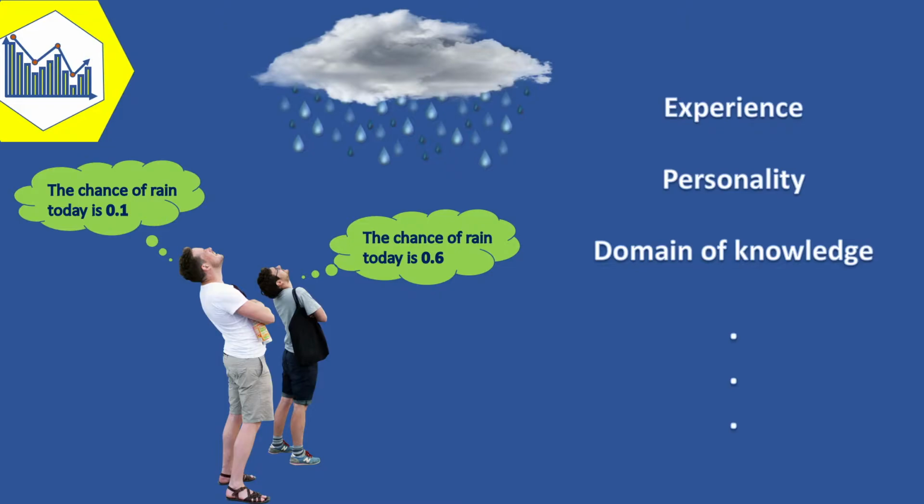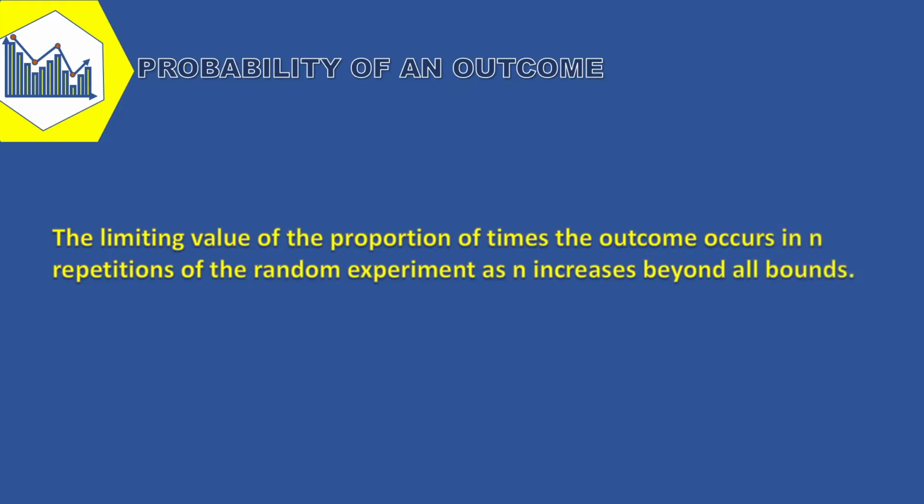The probability of an outcome is interpreted as limiting the value of the proportion of times the outcome occurs in n repetitions of the random experiment as n increases beyond all bounds.